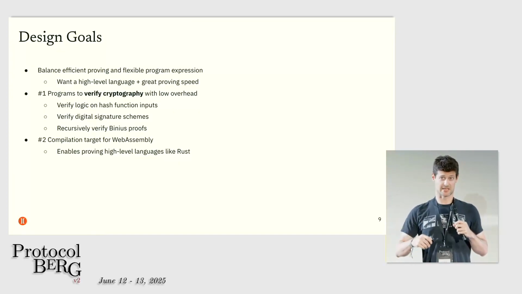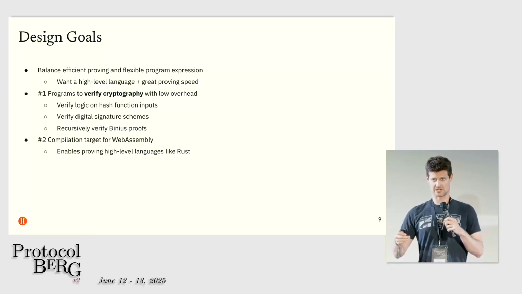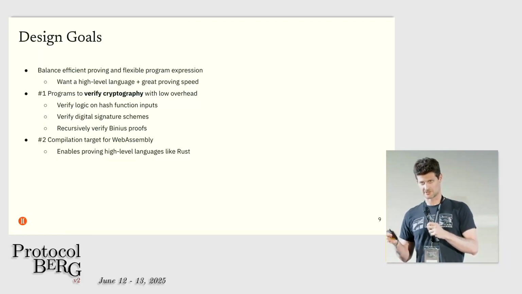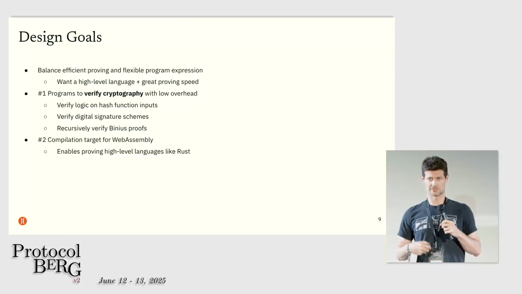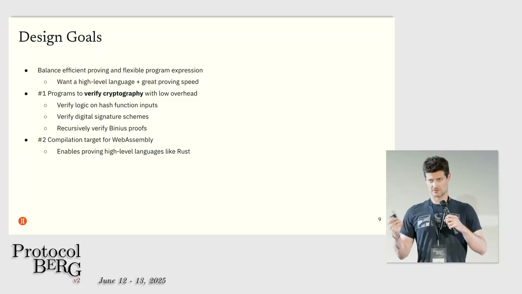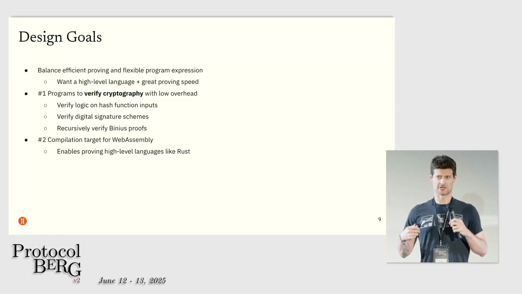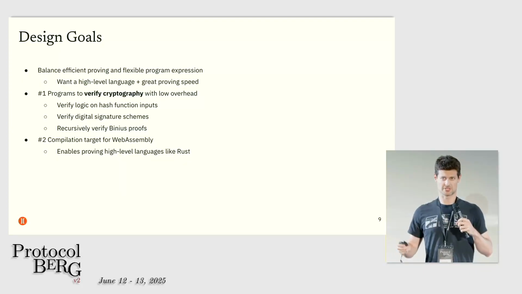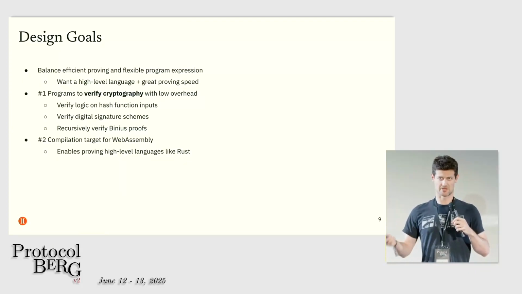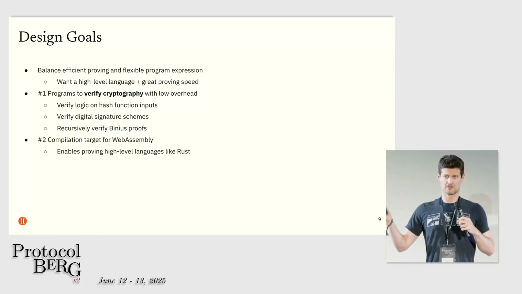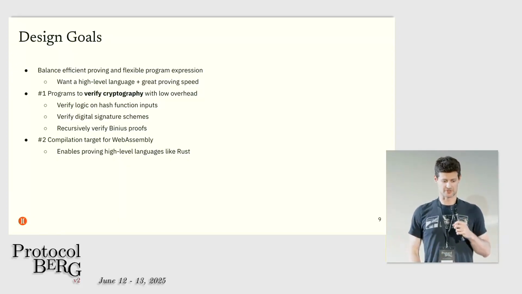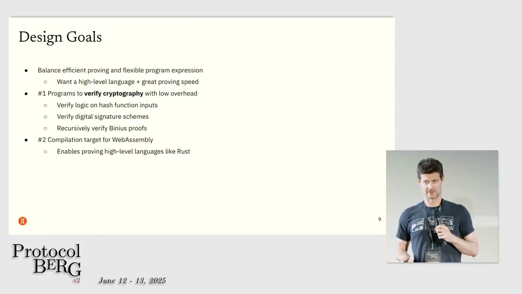So we wanted to design this actually for recursive proving of the Binius SNARK, meaning a language that will help us express the verification logic of the underlying zero-knowledge proof system, which is really important, but we also think this is useful for verifying digital signatures and logic on the inputs of hash functions. And as a secondary goal, we want this to actually be a compilation target for WebAssembly. So we want a really great developer experience where someone can write a WebAssembly program and prove it using Petra by compiling the WebAssembly bytecode to Petra. And that would enable proving of high-level languages like Rust.